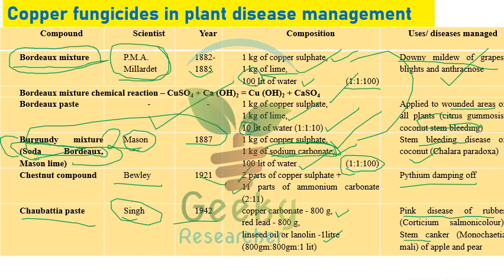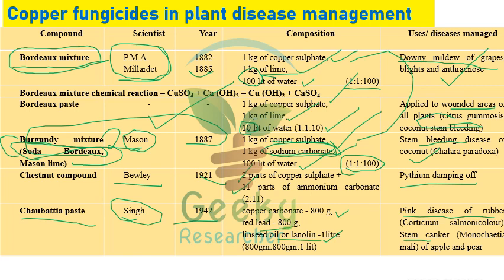If it is lime, it is Bordeaux mixture. Instead of lime, if you are using sodium carbonate, it is Burgundy mixture, developed by Masson in 1887. Chestnut compound, Bailey 1921: 2 parts of copper sulfate and 11 parts of ammonium carbonate. And Chaubattia paste: 800 grams of copper carbonate, 800 grams of red lead, and 1 liter of linseed oil, linolenic oil.